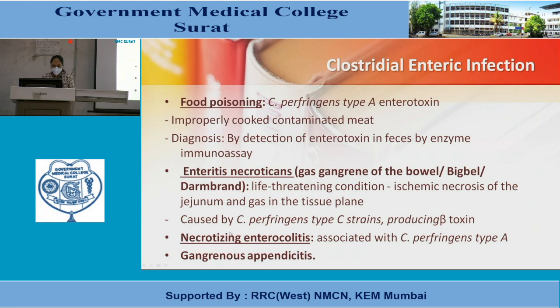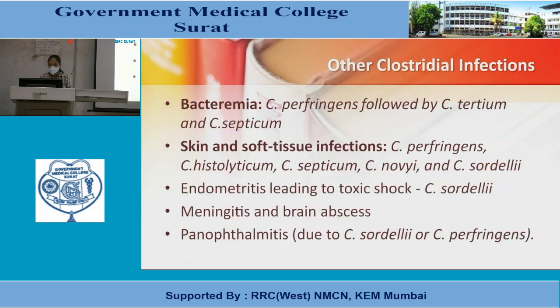Other enteric infections are gangrenous appendicitis, infection of the appendix with gangrene. Other infections are bacteremia, Clostridium perfringens followed by Clostridium tertium and Clostridium septicum.